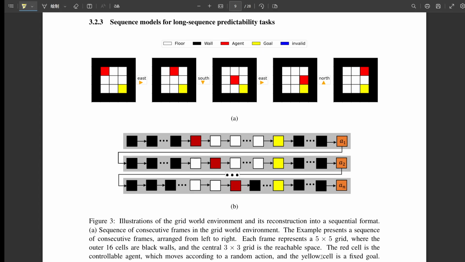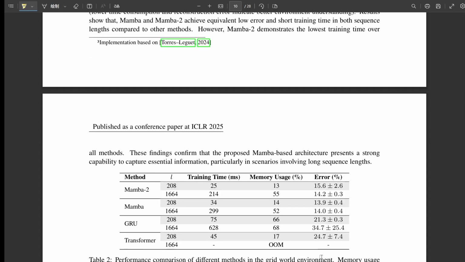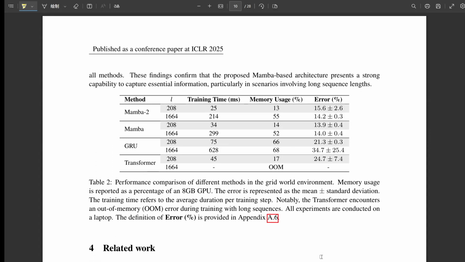Yes, they compared using Mamba 1 versus Mamba 2 as the core sequence model within Drama. Generally, Mamba 2 performed better on the Atari games they tested, which supports their choice to use Mamba 2, even if Mamba 1 might have some theoretical advantages in other contexts. And the really crucial test for the sequence model itself, handling those long sequences. Right, this wasn't on Atari, but on a synthetic grid world task designed specifically to require modeling very long dependencies.